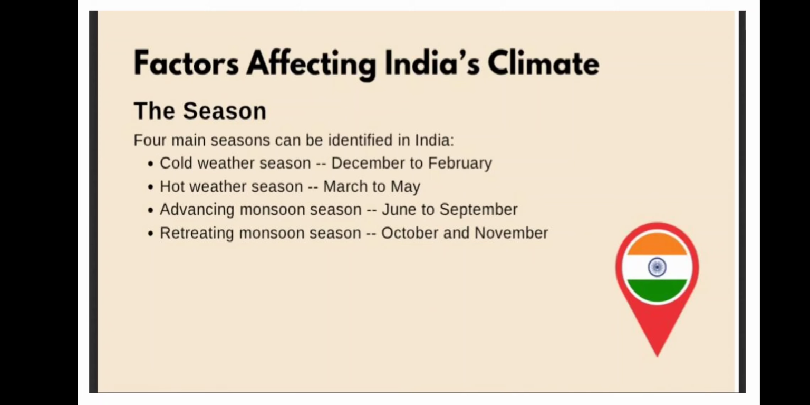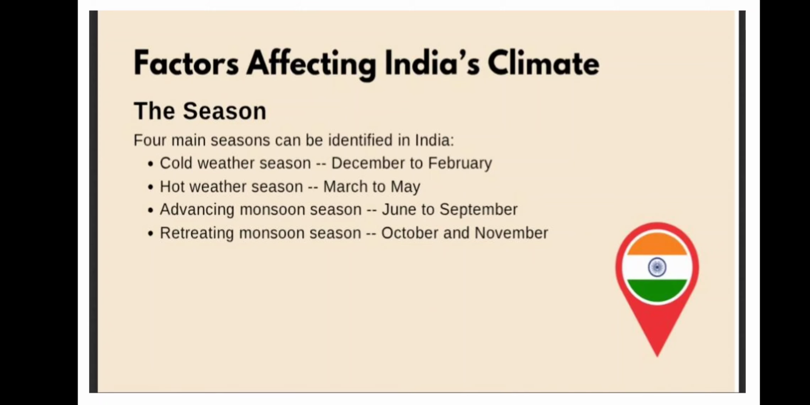Okay, next, we know that India has a monsoonal type of climate. Monsoon comes from the word mausim, which has Arabic origin and means seasons, and it's a kind of wind system in India because of which we have certain seasons. So there are four seasons: cold weather season, hot weather season, advancing monsoon, and then retreating monsoon.